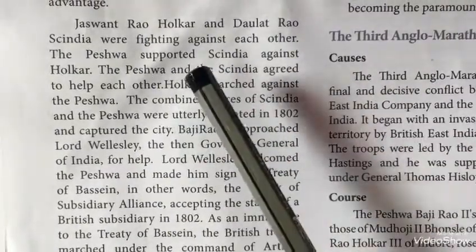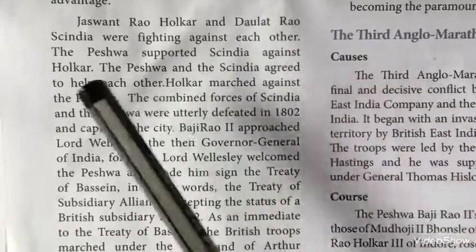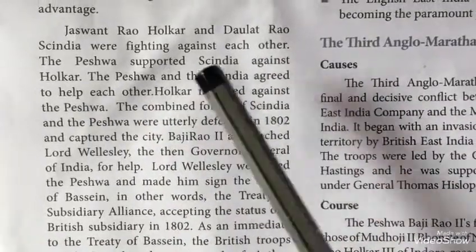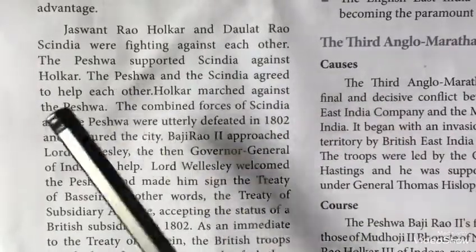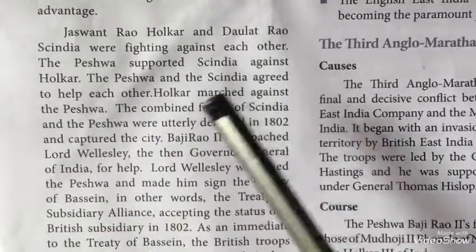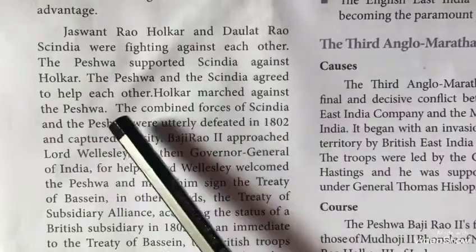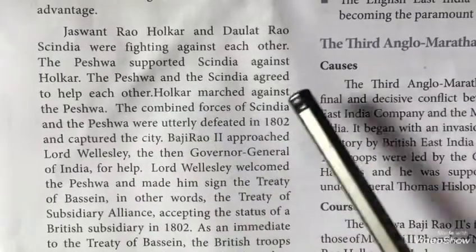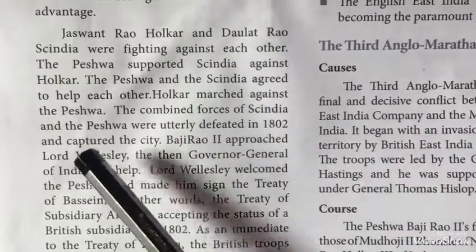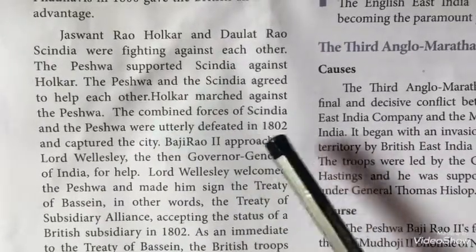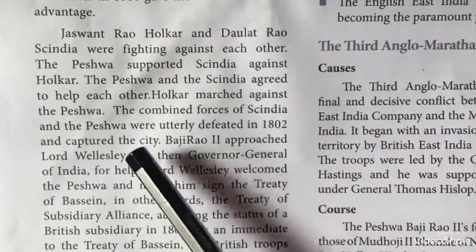Jaswant Rao Holkar and Daulat Rao Scindia were fighting against each other. The Peshwa supported Scindia against Holkar. The Peshwa and the Scindia agreed to help each other. Holkar marched against the Peshwa. The combined forces of Scindia and the Peshwa were utterly defeated in 1802 and Holkar captured the city.